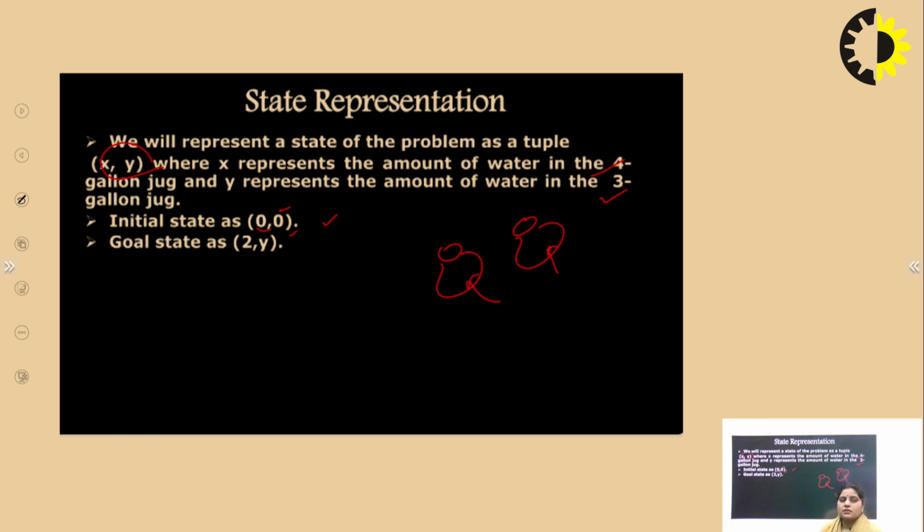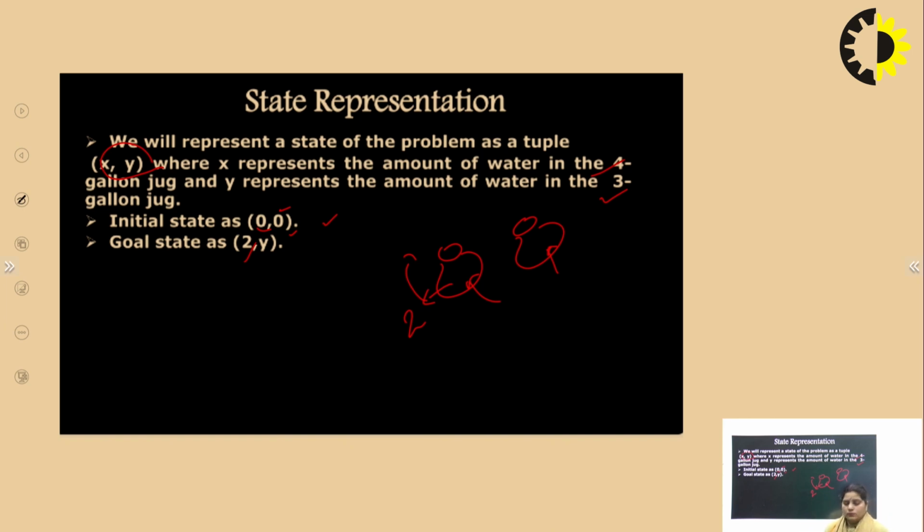And what is the goal state? We have to have 2 gallons of water in the 4-gallon jug, and y can remain whatever it is. The main condition is that you have to put exactly 2 gallons of water in the 4-gallon jug. This is the goal state in this problem.